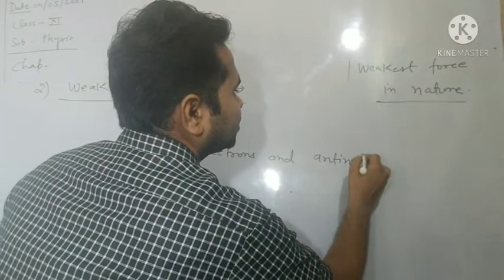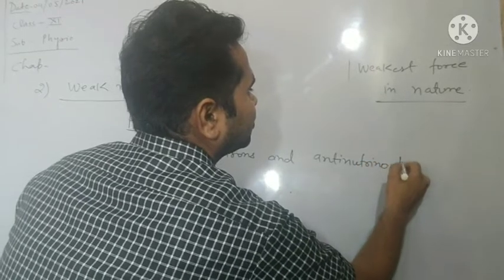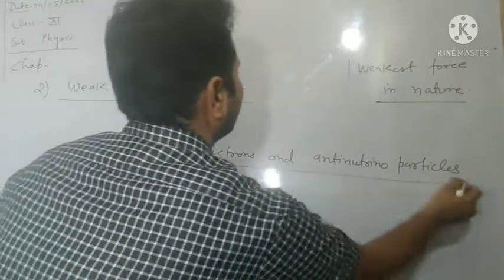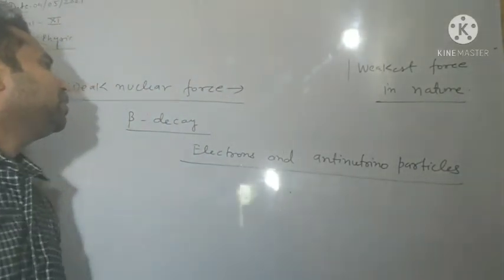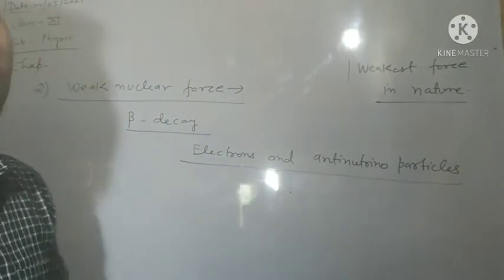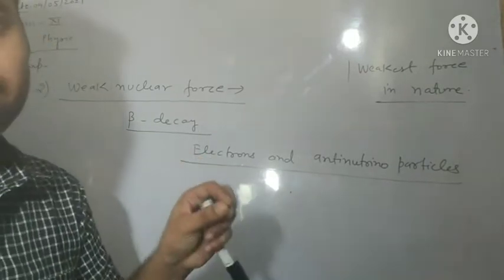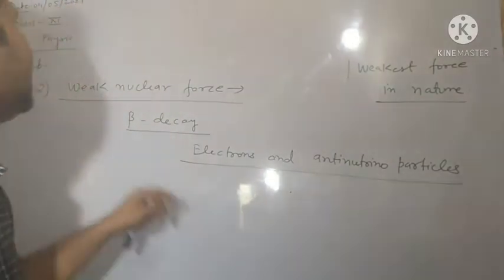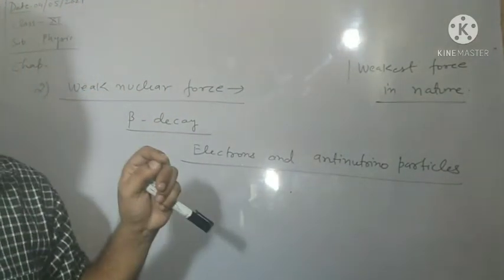These types of elementary particles evolve during beta decay, and the attractive force acting between these particles is called the weak nuclear force.